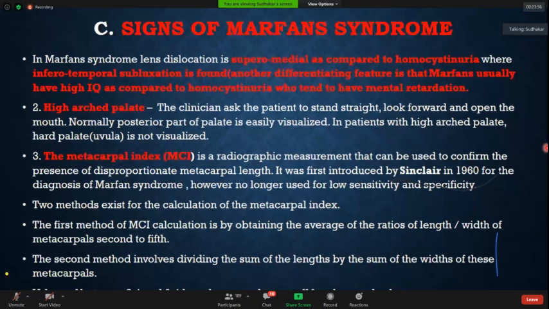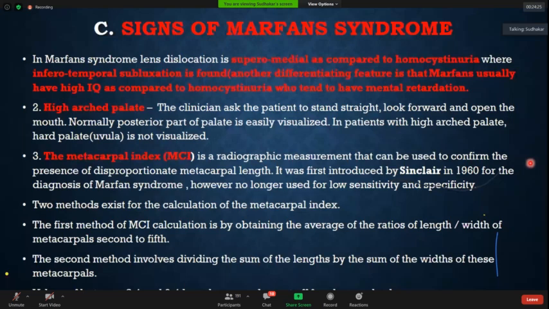When I was in MD, one of the examiners in my MD examination asked me, what are the other features you know to differentiate it from homocystinuria? Marfan patients usually have a high IQ as compared with homocystinuria, which usually presents with mental retardation. So this is one more important feature in differentiating Marfan from homocystinuria. Now, the second important point is high arched palate. In all patients with Marfan, look for a high arched palate.